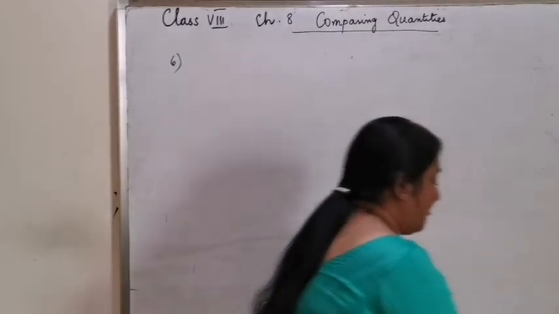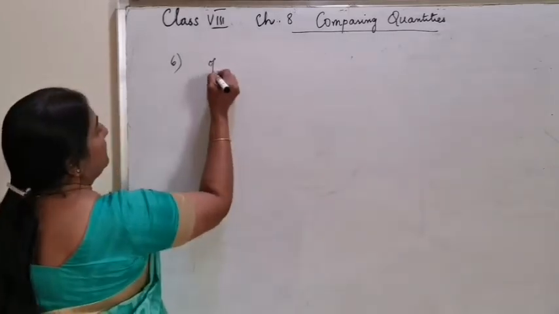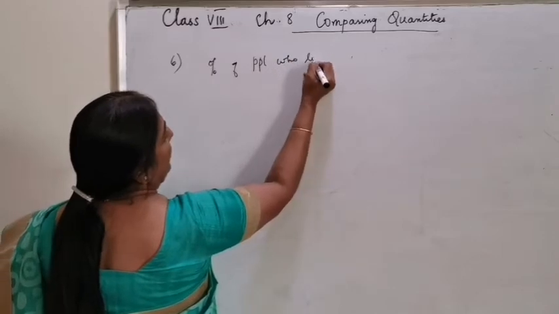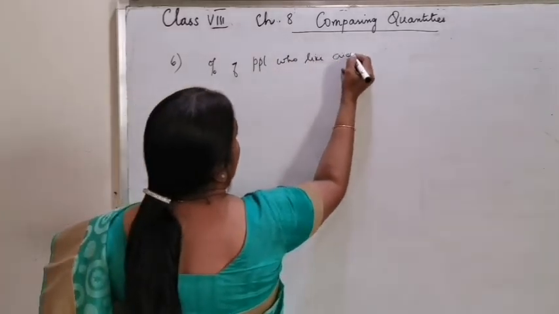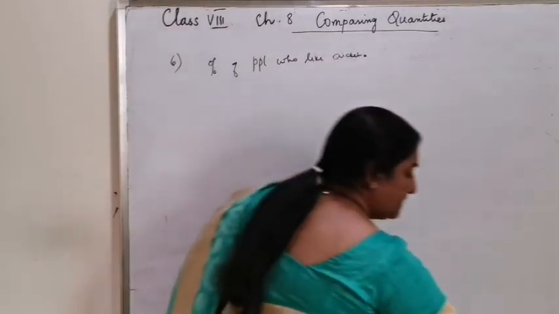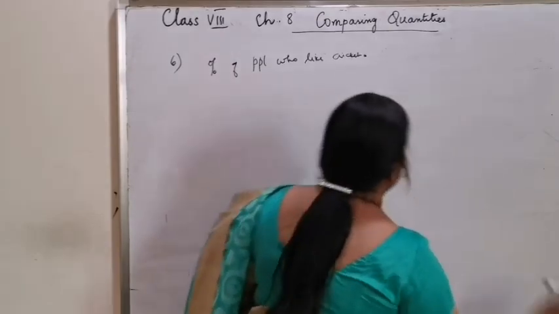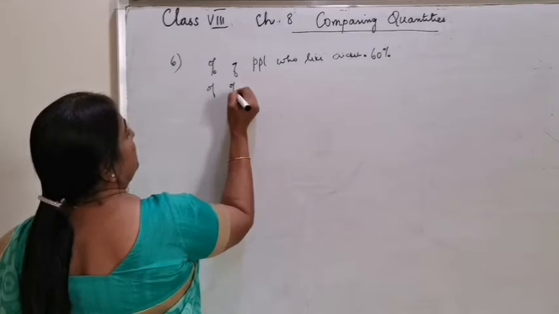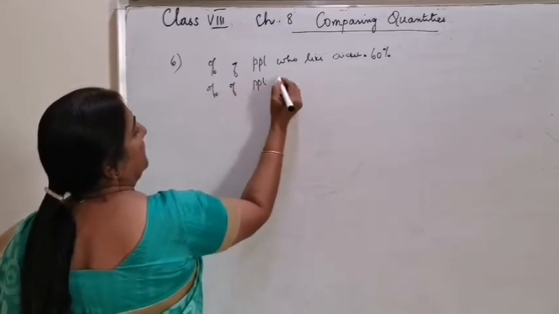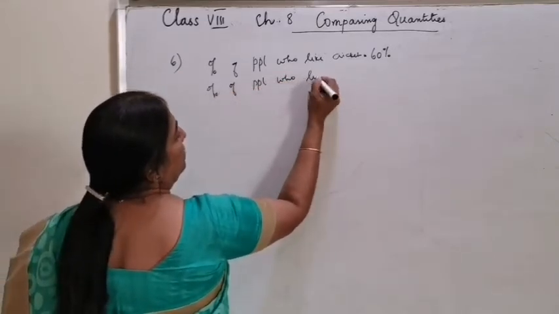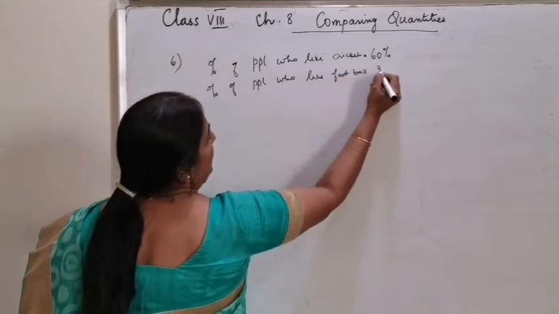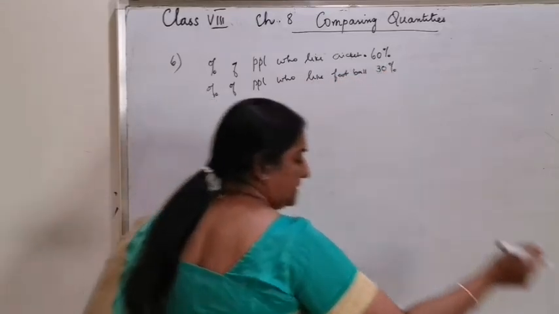So percentage of people who like cricket is given as 60%. Then percentage of people who like football is given as 30%.